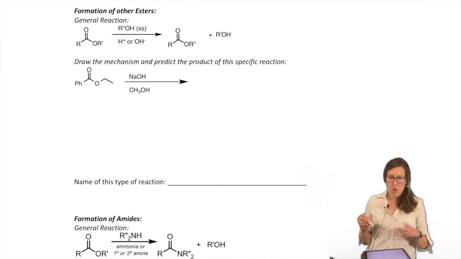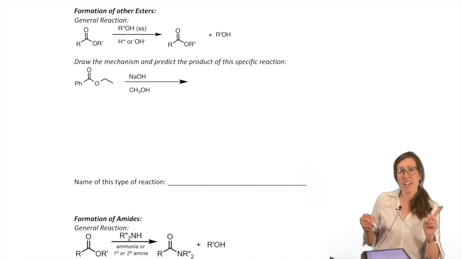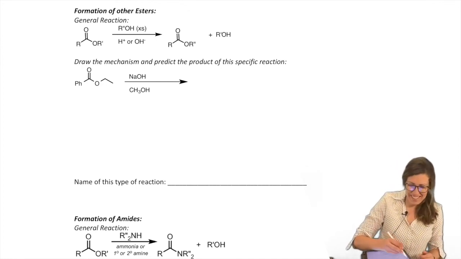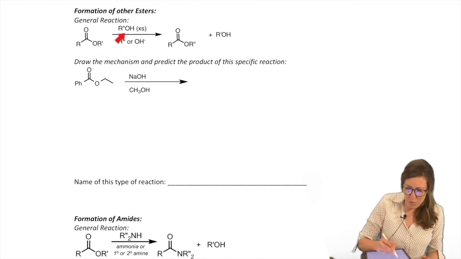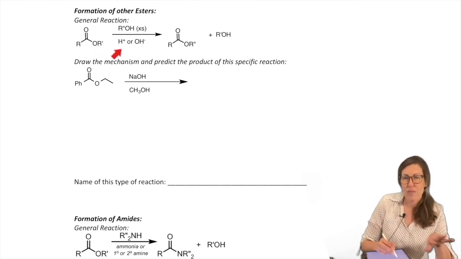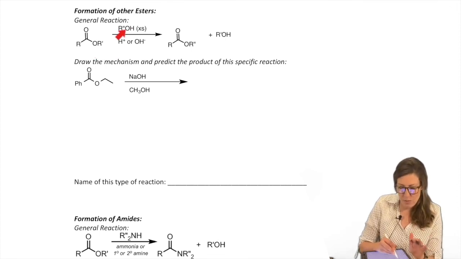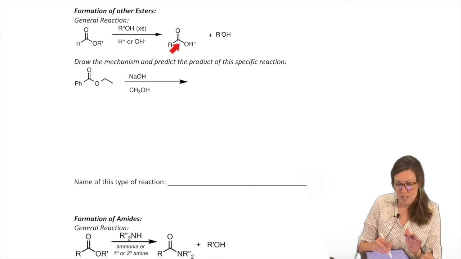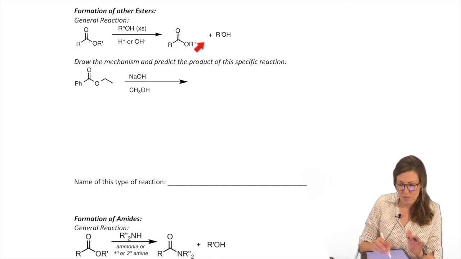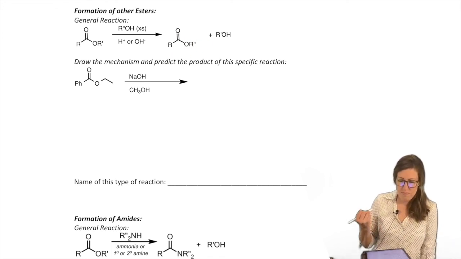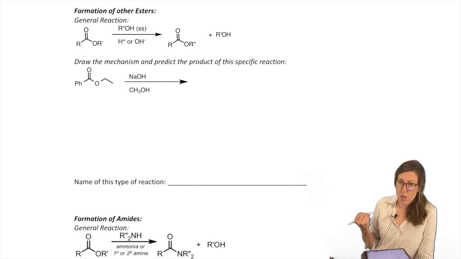What else can esters do? They can make other esters. In other words, you can start with one ester and swap out, flood it with a bunch of alcohol with a different R group. Let's say it has R prime right there, and then you want R double prime. Then you're going to have the new R group. So with that in mind, what do we expect?